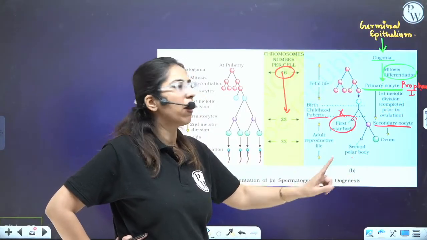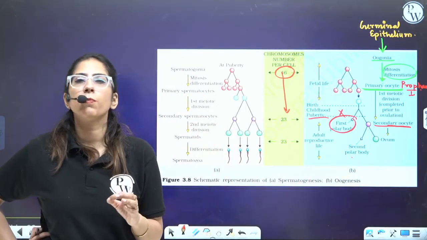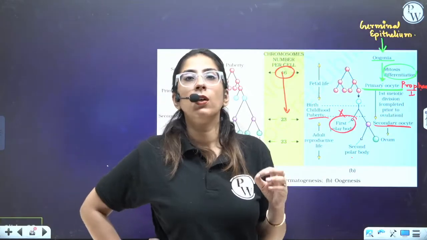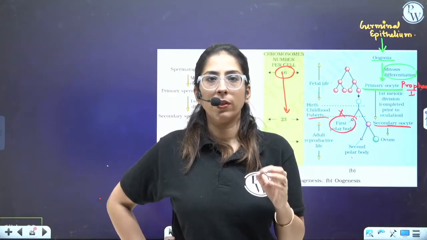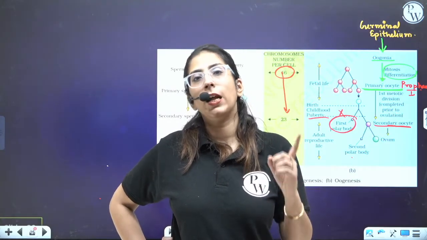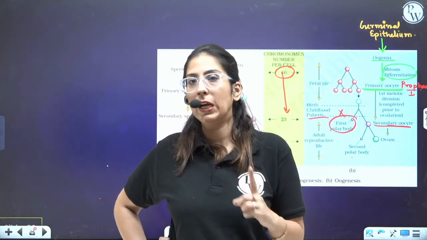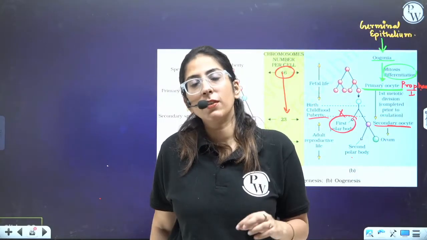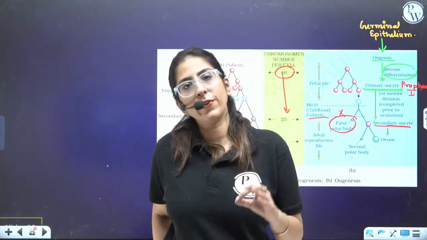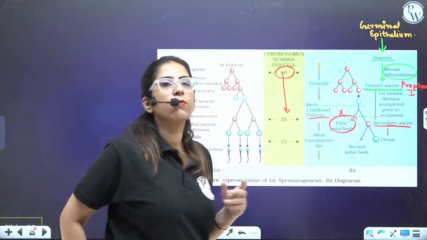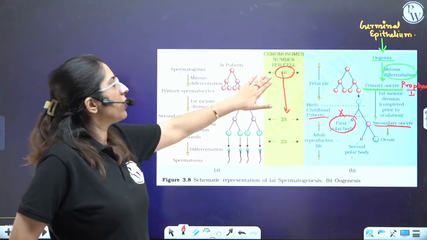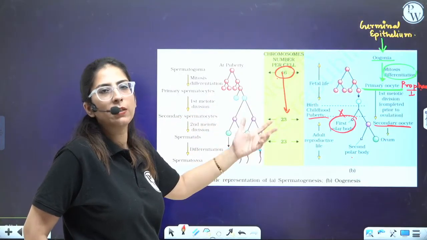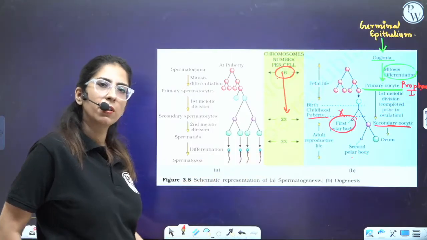Now this second very important question: when does the second polar body formation occur? Second polar body formation occurs at the time of sperm penetration. Clear? Meiosis 1 occurs at the age of puberty. So when I was in my mother's womb, this was arrested at the prophase 1 stage, so it waited for around 14 years. Clear? Initially the cell was 46 only. Once they complete meiosis 1, they will become 23, and later on they will remain 23 only.